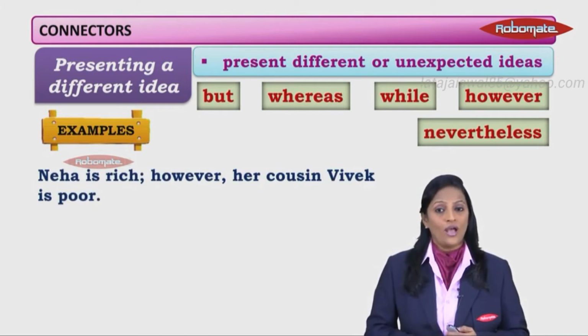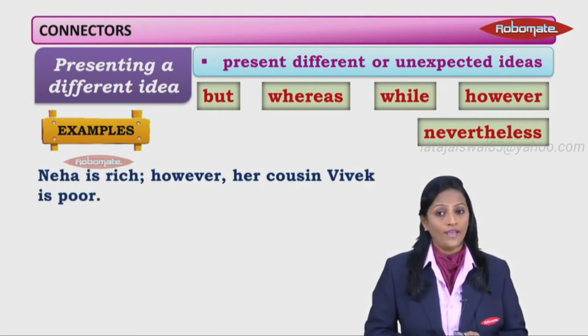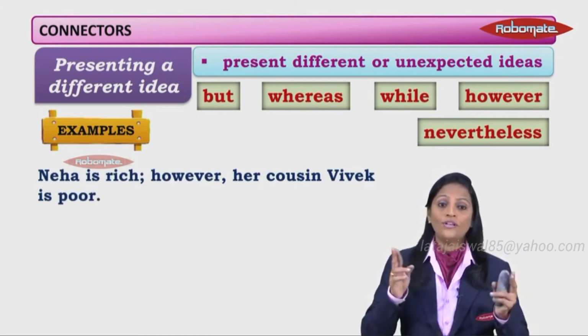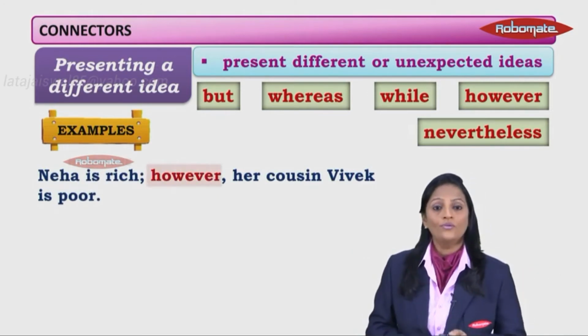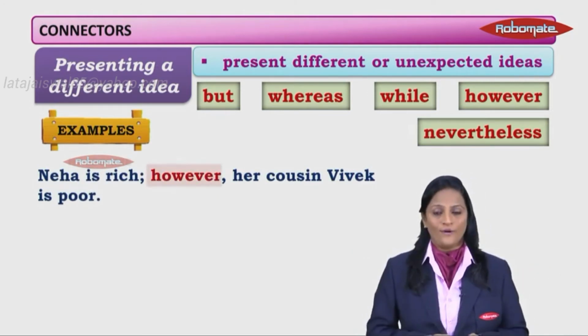Now, let's take examples in the forms of sentences. Neha is rich, however, her cousin Vivek is poor. So, it's two different ideas, rich and poor. And therefore, we use the connector however.